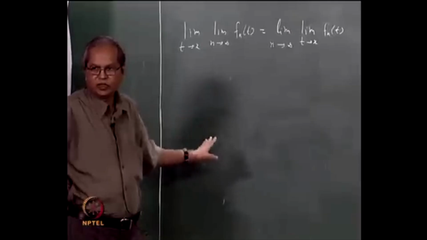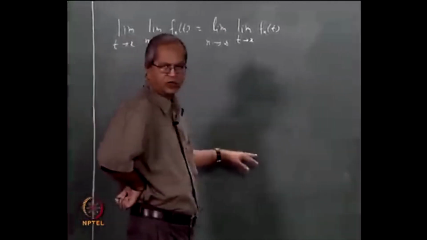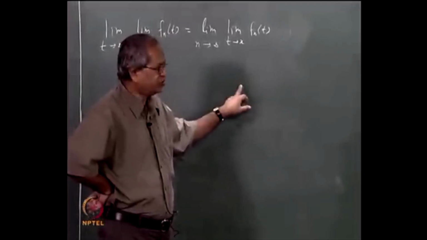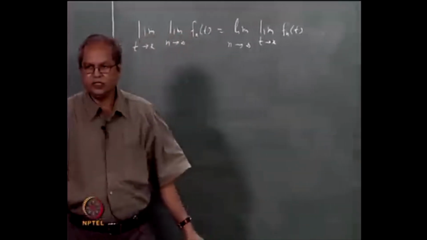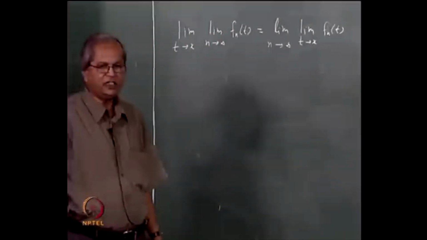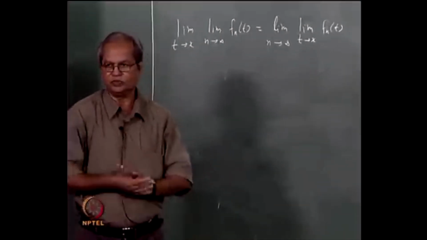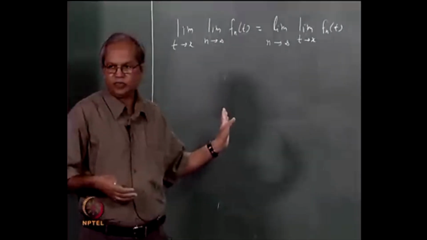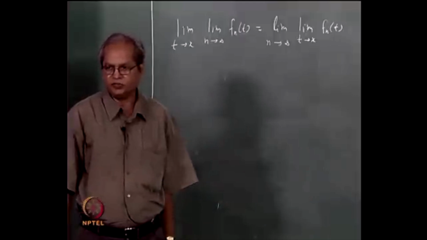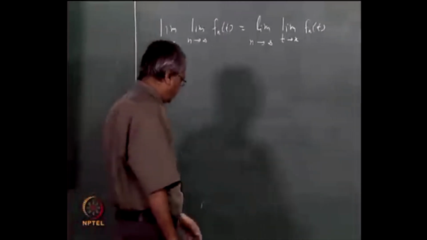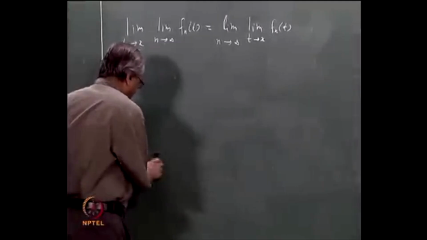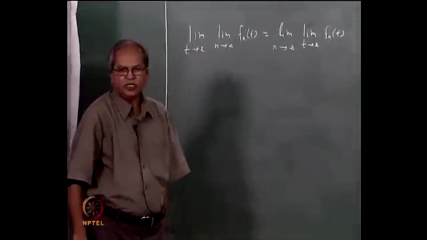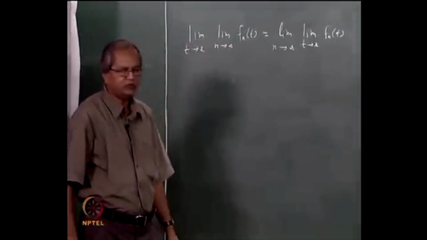So asking whether f is continuous at x is basically asking whether these two limiting processes can be interchanged, and practically every question which I have said so far can be brought into this form, whether it is a question of differentiability or integrability, because whether it is a derivative or integral, all these are some limits. Each of these questions can be transformed into questions of whether certain limiting processes can be interchanged. And from your experience you should know that in general the answer is no. Unless you put some additional restrictions, we cannot in general interchange the way in which you take the limit.